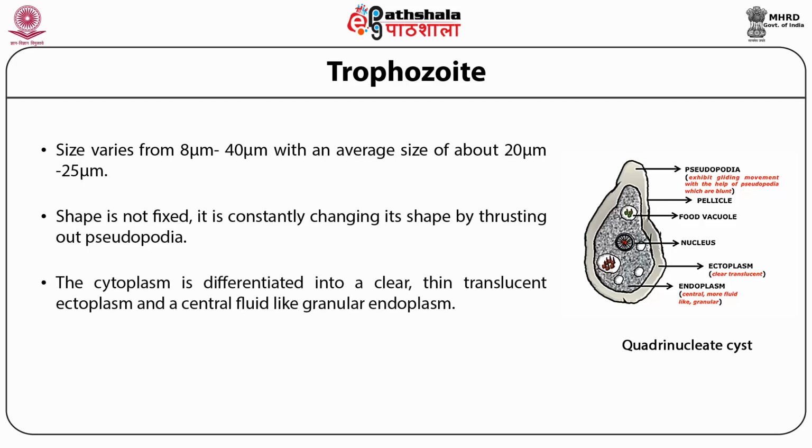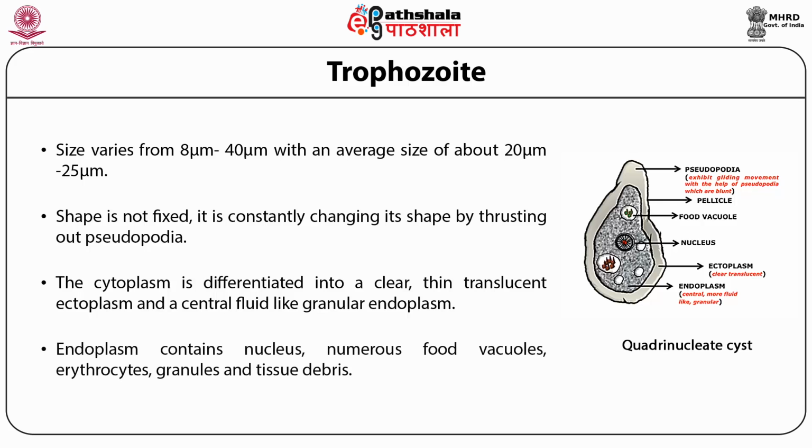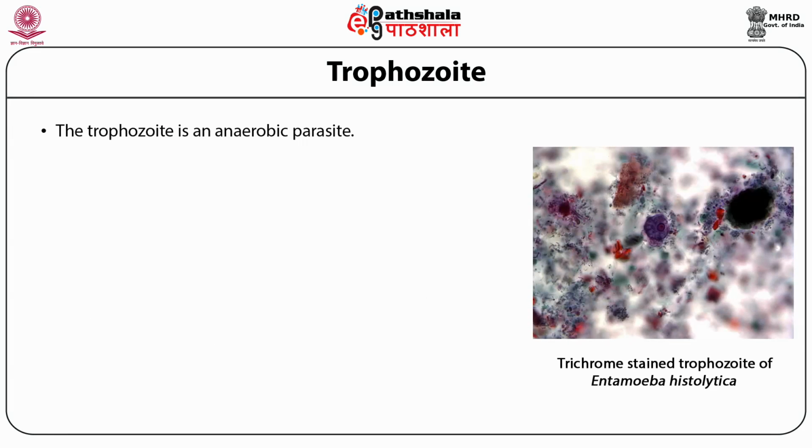The cytoplasm is differentiated into a clear outer ectoplasm, which is thin and translucent, and a central fluid-filled granular endoplasm. It is this endoplasm which contains the organelles like nucleus, food vacuoles, erythrocytes, granules, and tissue debris. The trophozoite is an anaerobic parasite.